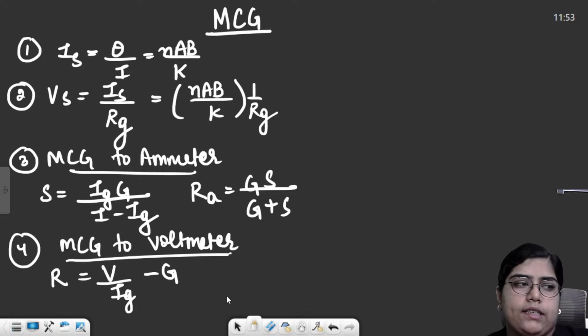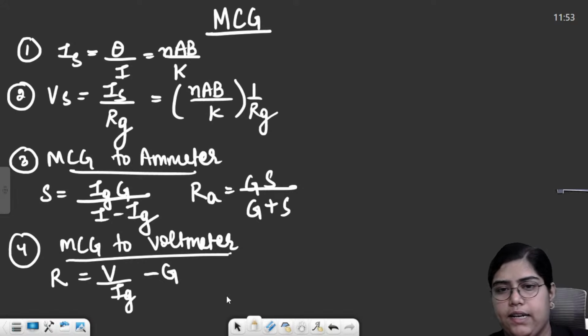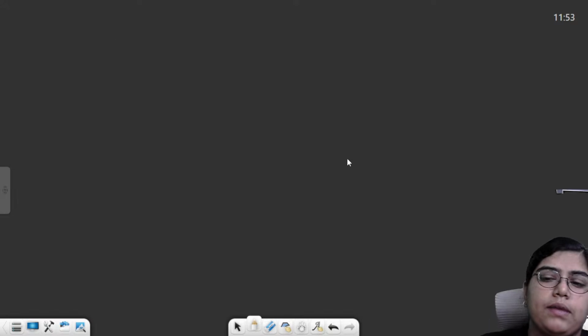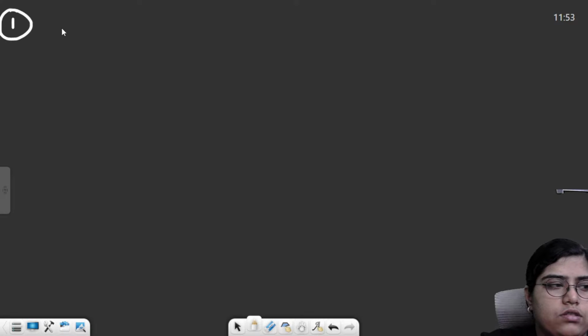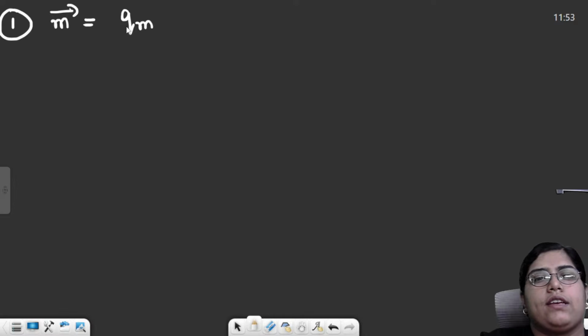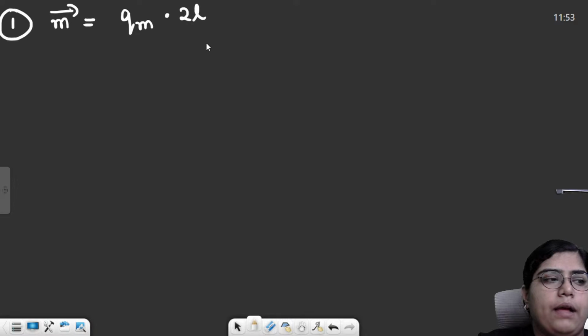Now coming to the magnetism and matter chapter, first you studied the basic terms. What do you mean by magnet? What do you mean by poles? There are two poles, north and south. Opposite poles will attract each other, like poles will repel each other. Then there were things similar to electrostatics, right? The very first thing was magnetic dipole moment. Similar to electric dipole moment, it was pole strength, or we say qm, magnetic pole strength multiplied by the length of the magnetic dipole, that means the length of the bar magnet.